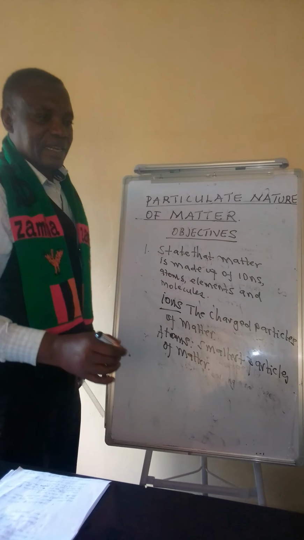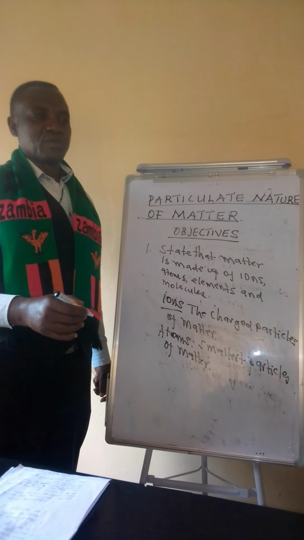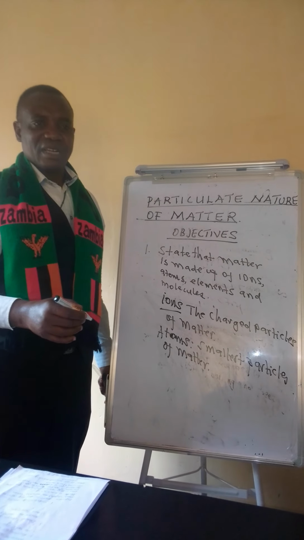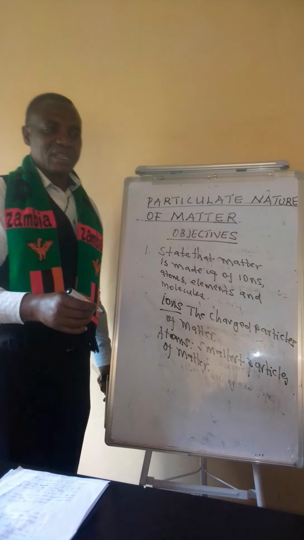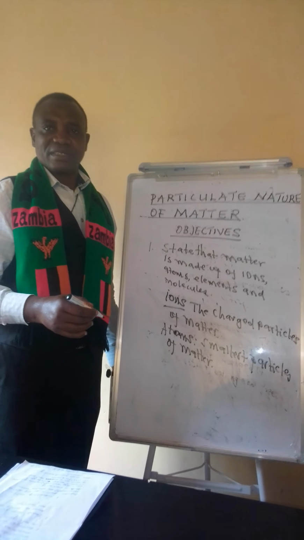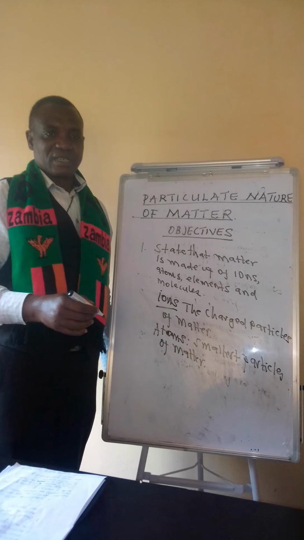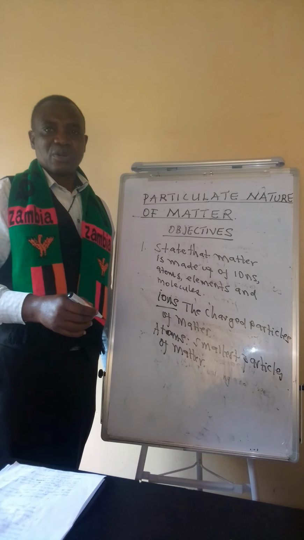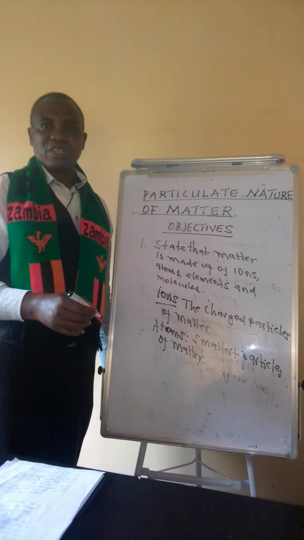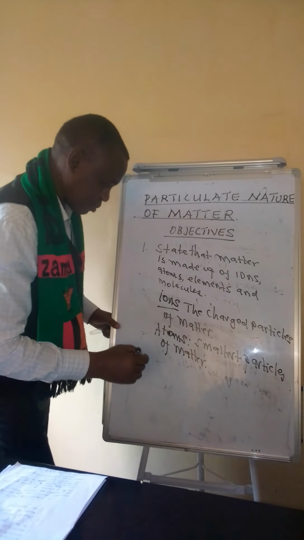I don't like the definition which says atoms are the smallest particles of matter that can take part in a chemical reaction. It seems a good definition, but there are atoms that do not technically take part in reaction. So that definition to me is not completely correct. So I would rather settle for atoms being the smallest particle of matter or the smallest particle of a particular element.